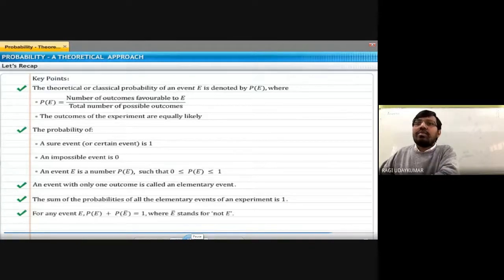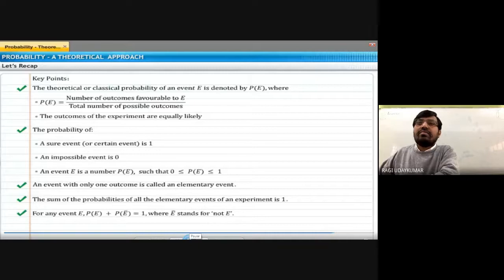For any event, P of E plus P of E bar, where E bar is the complement event. If there is a dash written over E, that is called the complement event, and E bar stands for not E.